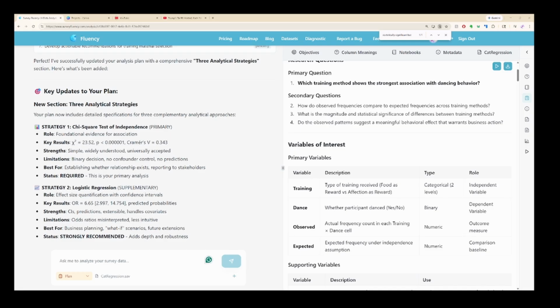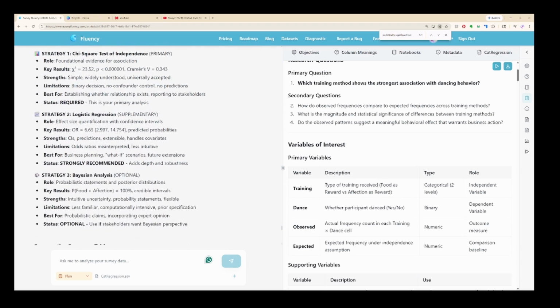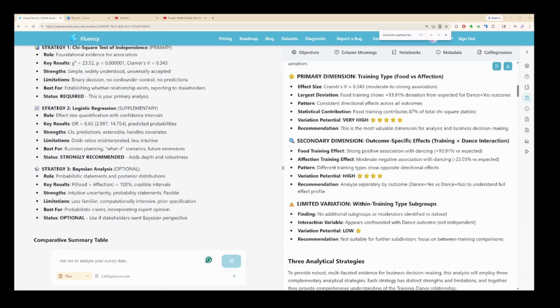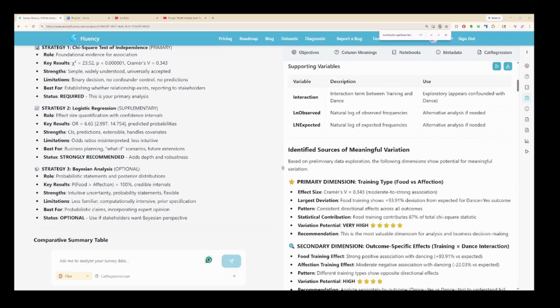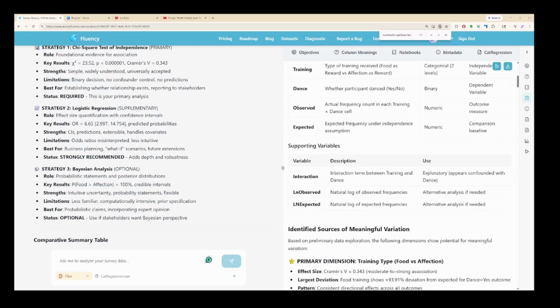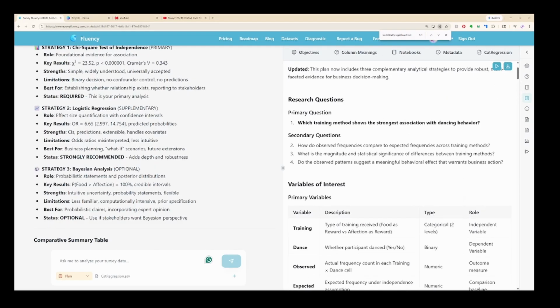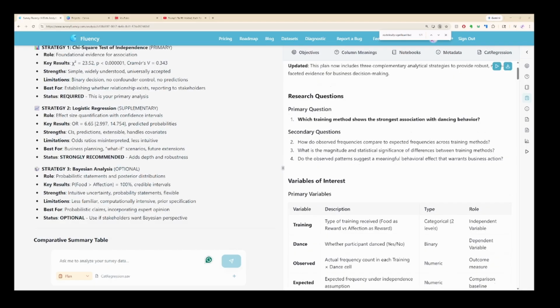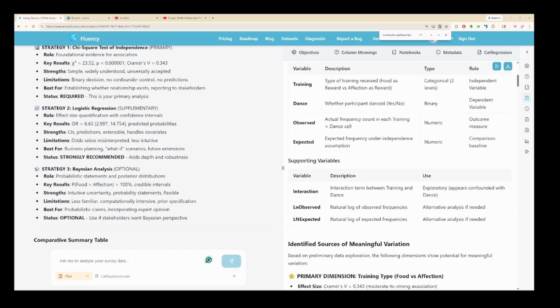The agent can suggest techniques that we might not have considered, and give us a few options, so that way we always have something meaningful to bring up in meetings. The 3 techniques are here, and our plan section is updated accordingly. Some things that it suggests, for example, are using a chi-square test. That's a really standard way for us to know whether or not what we're looking at is worth delving deeper into. It's also very well understood and easy to interpret.